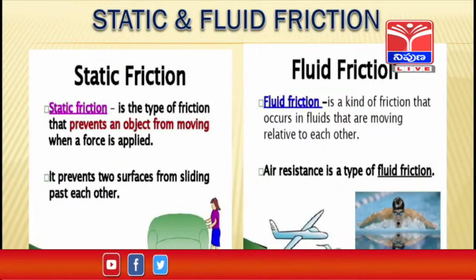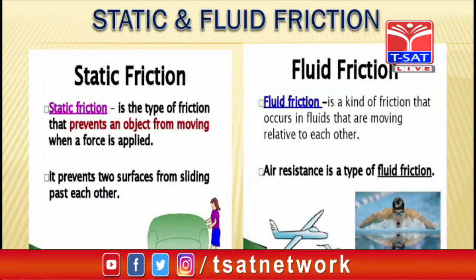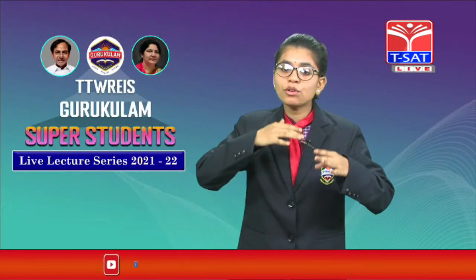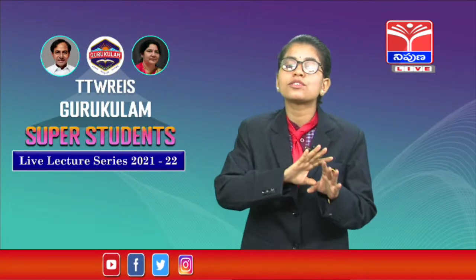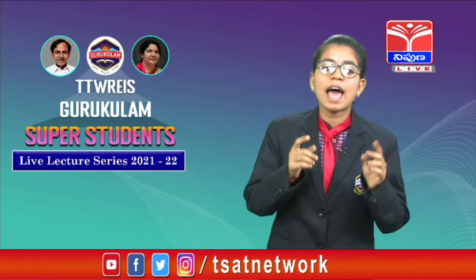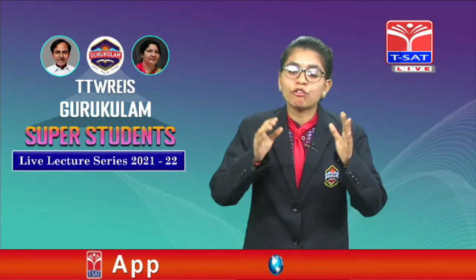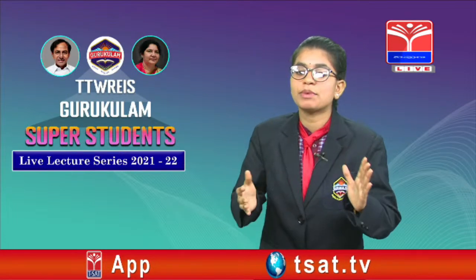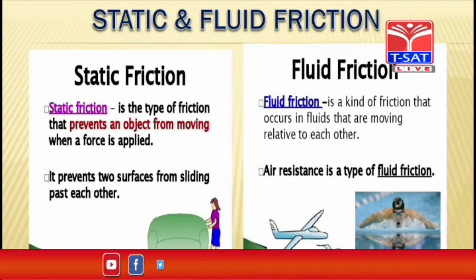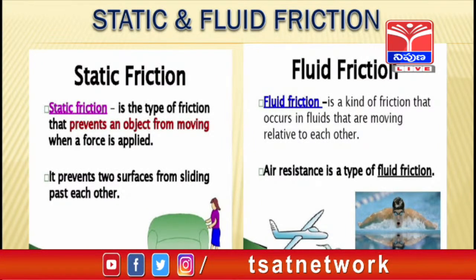Let's say you want to move a stationary sofa in your living room and the sofa is really heavy. What will happen if you give it an initial push? Yes, you are right, nothing will happen. The sofa doesn't move. Even if you apply a lot of force, the sofa still doesn't move. Why do you think the sofa doesn't move? Well, the answer is static friction. The force you applied is balanced by the frictional force of the ground. And this force is applied in the opposite direction to your push.